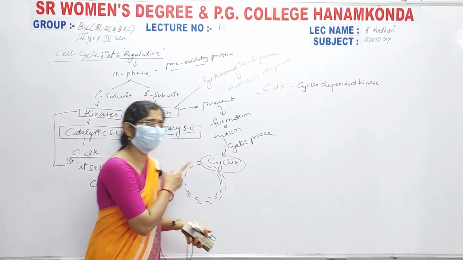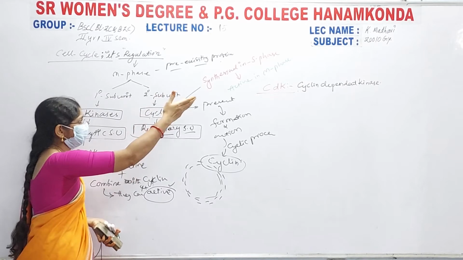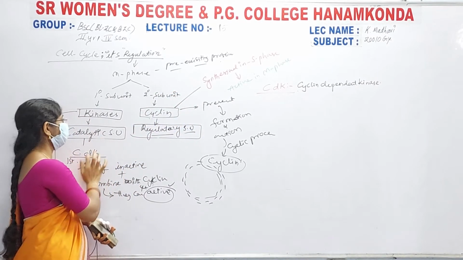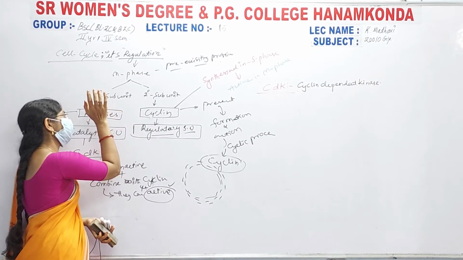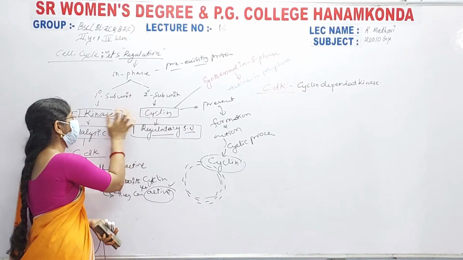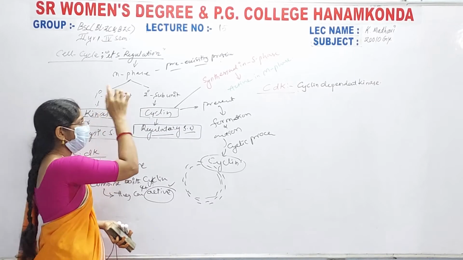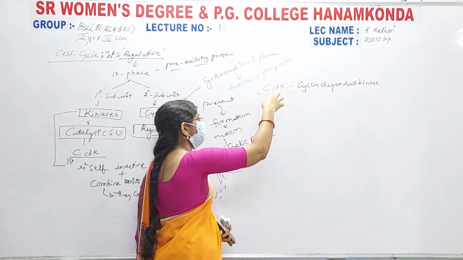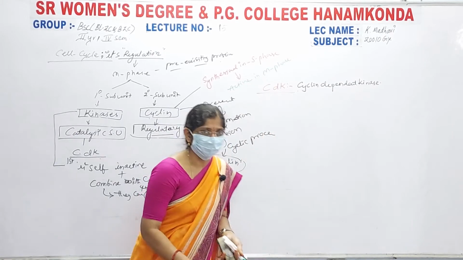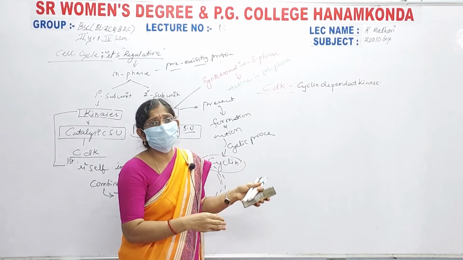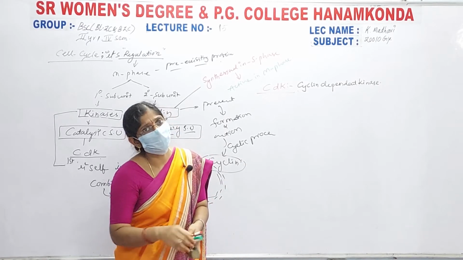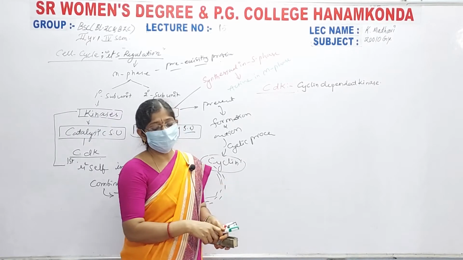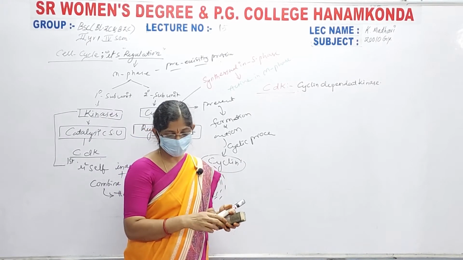Up to here the kinases are the same, and CDK is also the same. Why? These kinases, from the start itself, are inactive. When combined with cyclin, they can get the active formation. Here also the cell cycle gene or proteins are in the inactive formation. But when they are joined with the secondary subunits, which are nothing but the cyclins, then only they can get into active formation. Right ma?